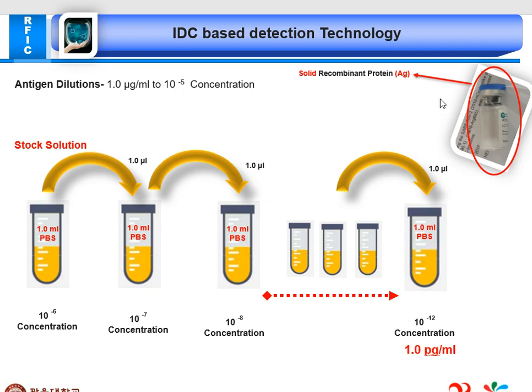This is our solid recombinant protein antigen, and I will repeat this process 6 times for the dilution of this PBS solution antigen.